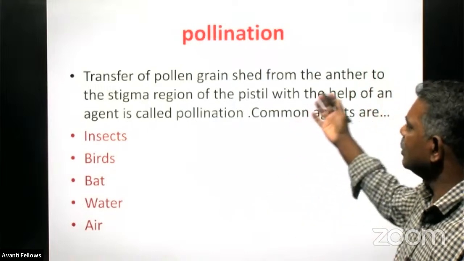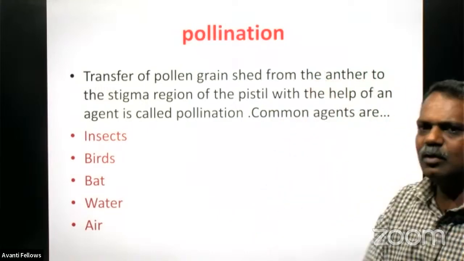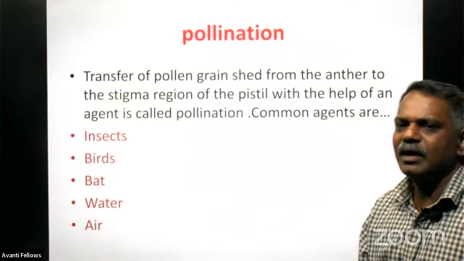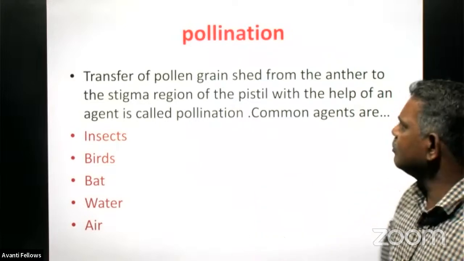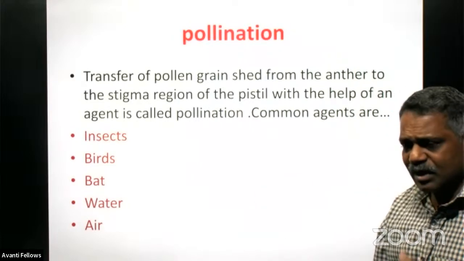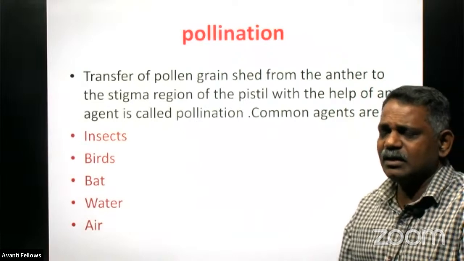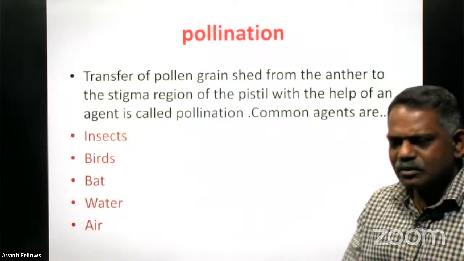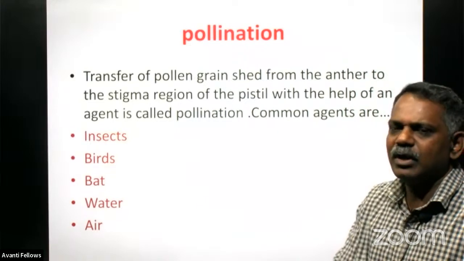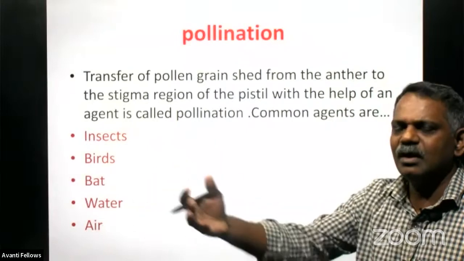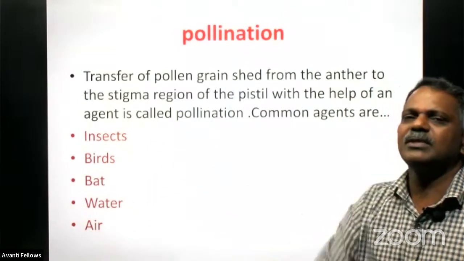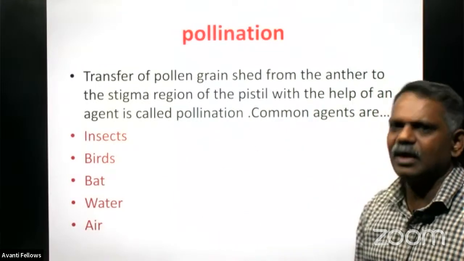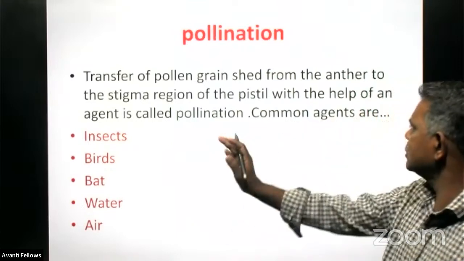After the maturation of the pollen grain inside the anther, this anther will break open and take all this matured pollen grain out, which will be attached on the surface of this anther region. Whenever insects like butterflies sit on a flower to collect the nectar, naturally this will stick on their body, and whenever they visit another flower of the same plant or another flower of the same species, naturally that pollen grain will stick on the stigma region of another flower, and this process is called as what?